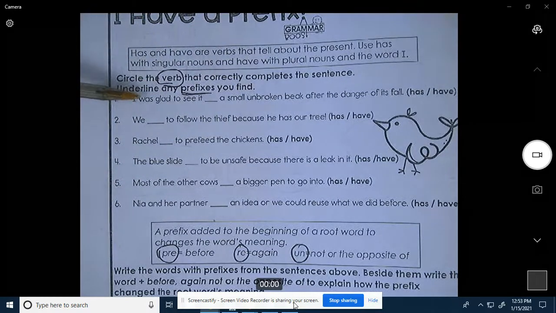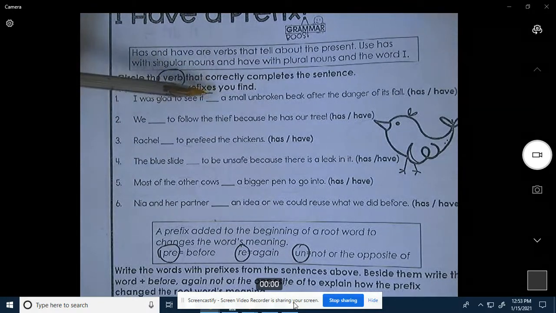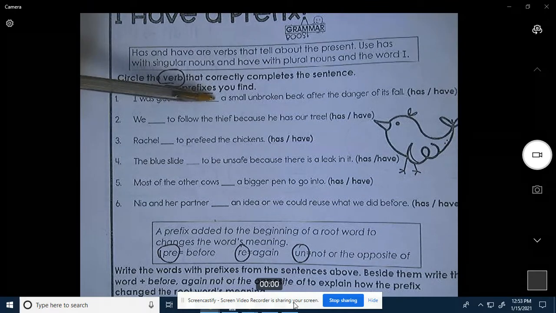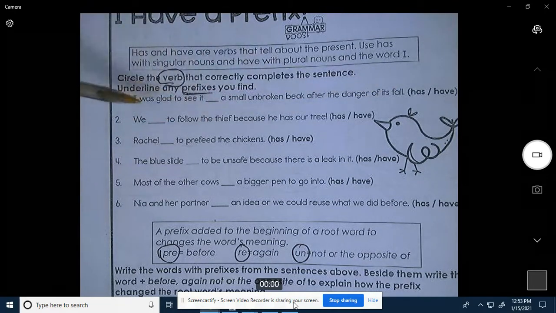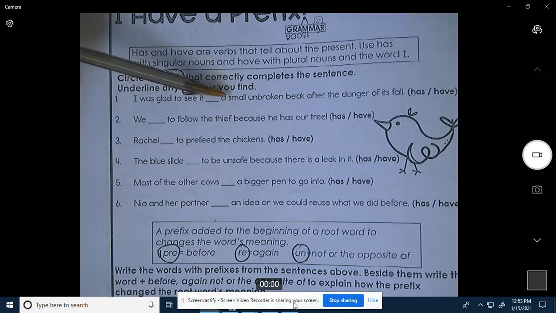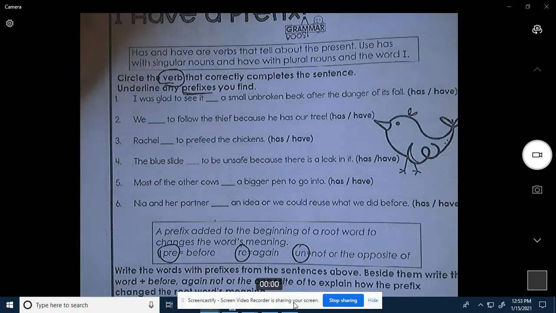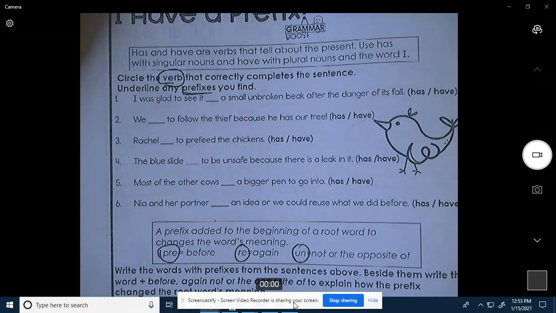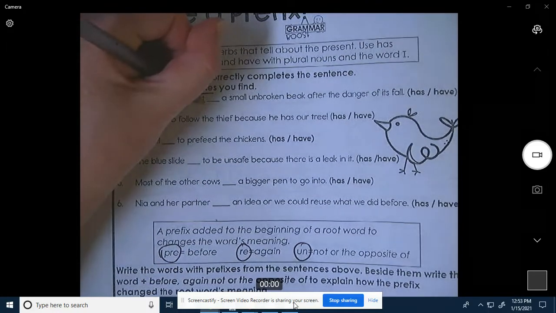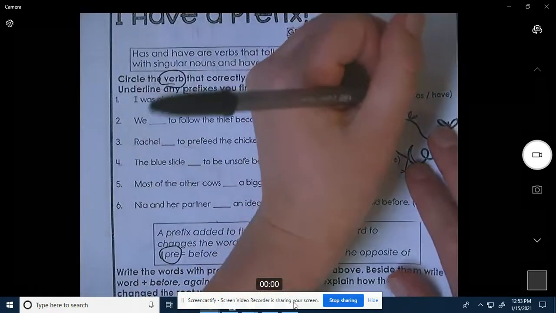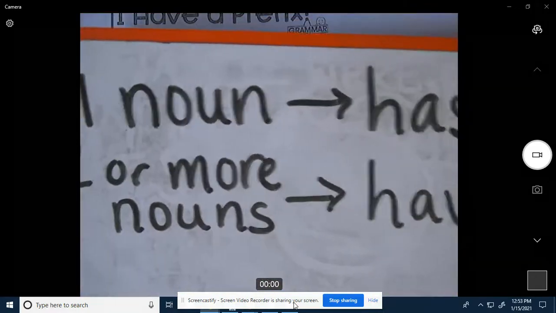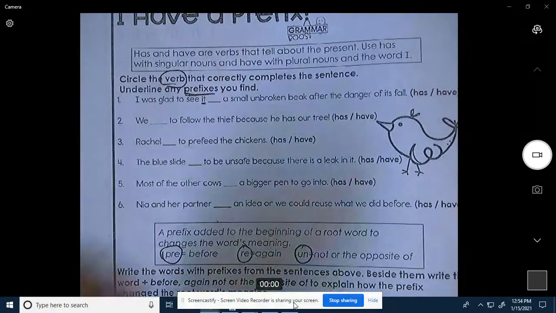Okay, let's go through all of them and see if we should use has or have in all of them first. I was glad to see it has a small unbroken beak after the danger of its fall. I was glad to see it have a small unbroken beak after the danger of its fall. It is the noun, and since it's one noun, we have to use the word has.